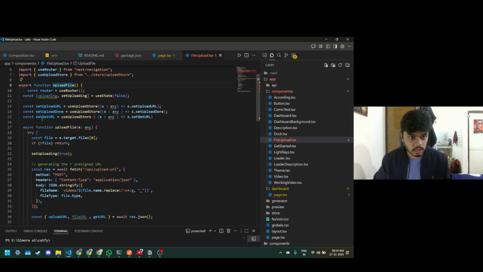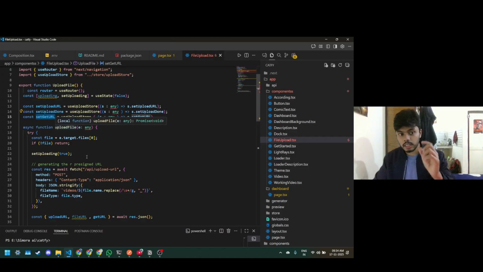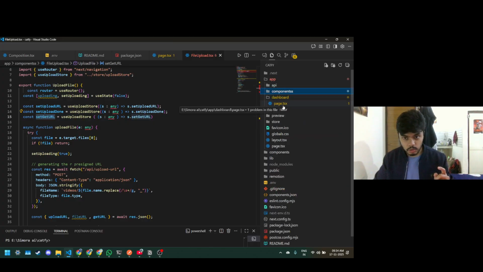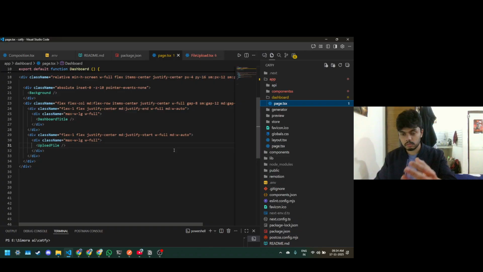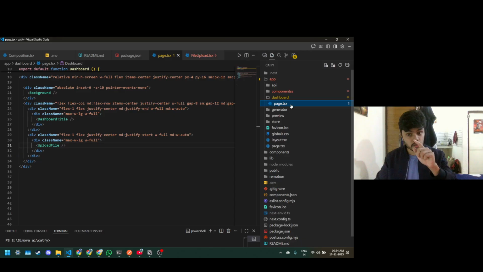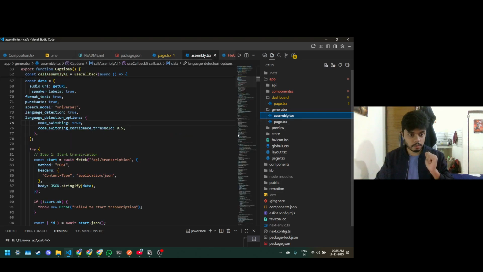I have used get pre-signed URL in the dashboard, which we will get from here, slash dashboard, and after that I need to use that get pre-signed URL here in the generator, here in the assembly tab.